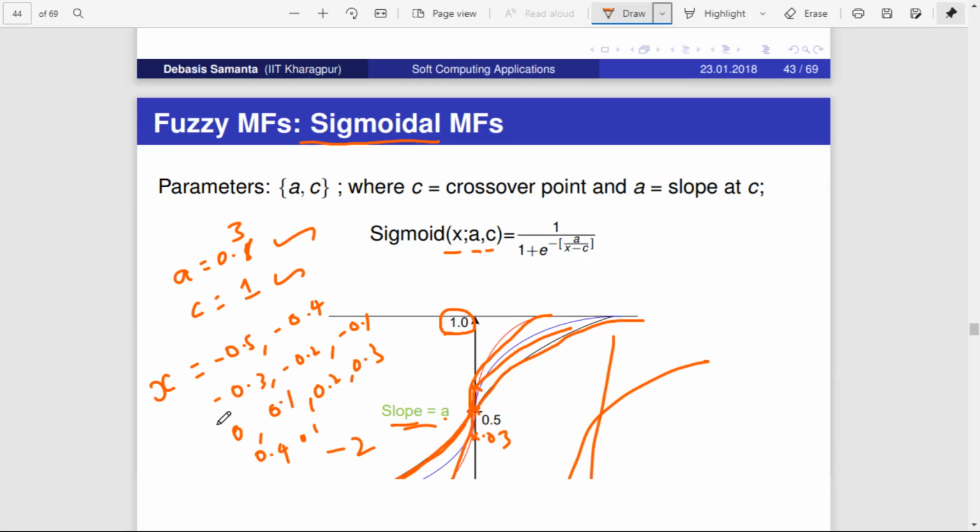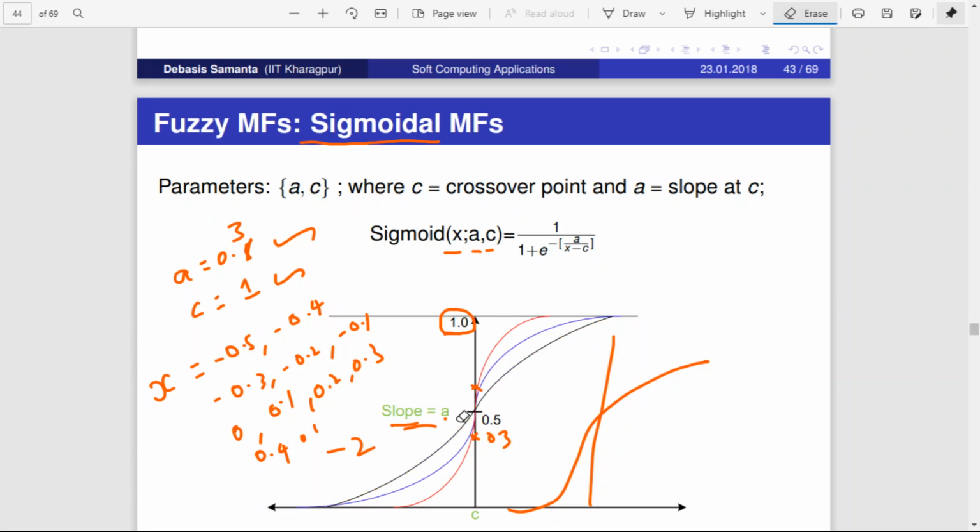So sigmoid is given by this particular formula. Sigmoid of x, a, c is equal to 1 by 1 plus e to the power minus a times (x minus c). Okay, so this is otherwise called the s curve, because you can see the shape of this curve is like an s shape. Okay, so it is also called the s curve.